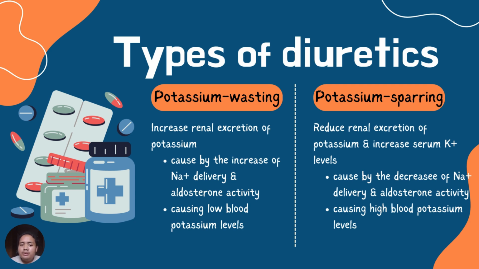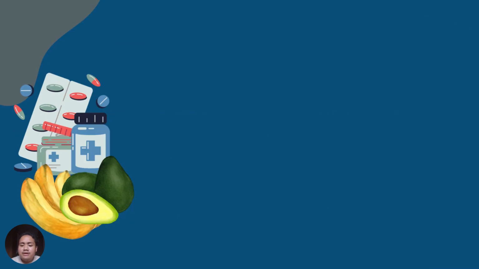Potassium wasting works to increase renal excretion of potassium that is caused by the increase of sodium delivery and aldosterone activity. So this will cause low blood potassium levels. But potassium sparing will reduce renal excretion of potassium and increase serum potassium levels. This is caused by the decrease of sodium delivery and aldosterone activity, causing high blood potassium levels.